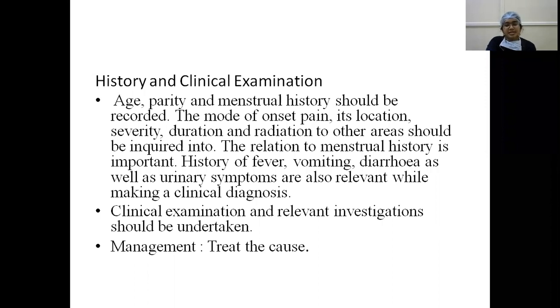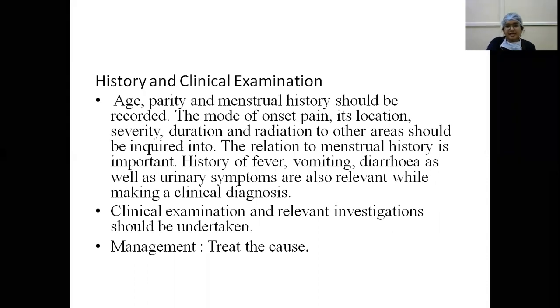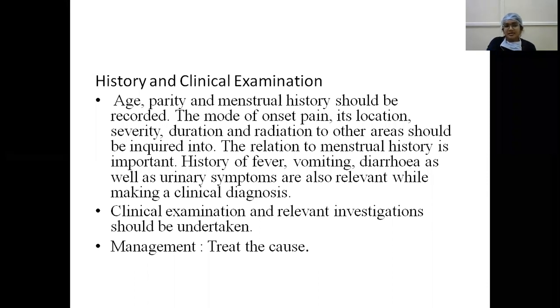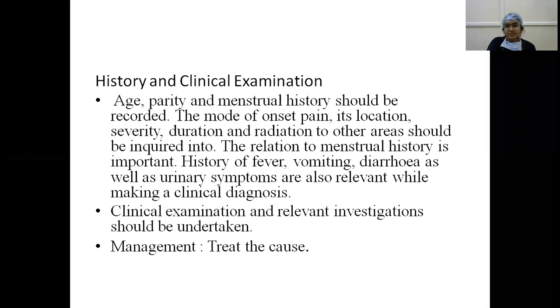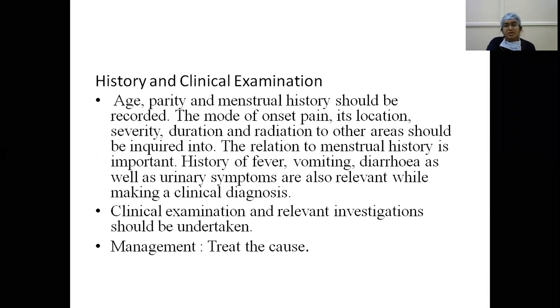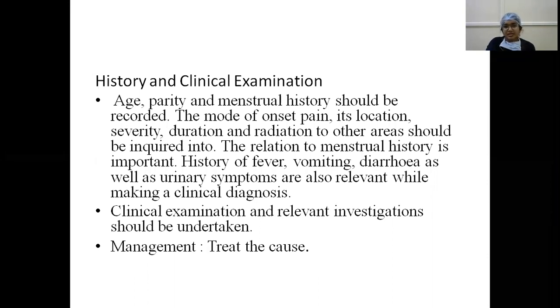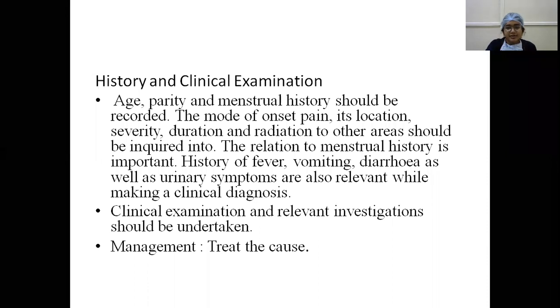So, what is the history and clinical examination? Age, parity, and menstrual history should be recorded. The mode of onset of pain, its location, severity, duration, and radiation to other areas should be inquired. It is just like any acute abdomen, we will take the history. The relation to menstrual history is important. History of fever, vomiting, diarrhea, as well as urinary symptoms are also relevant while making the clinical diagnosis. So we have to differentiate between gynecological causes and non-gynecological causes, that is renal and gastrointestinal causes. Clinical examination and relevant investigation should be undertaken, and management is we have to treat the cause.